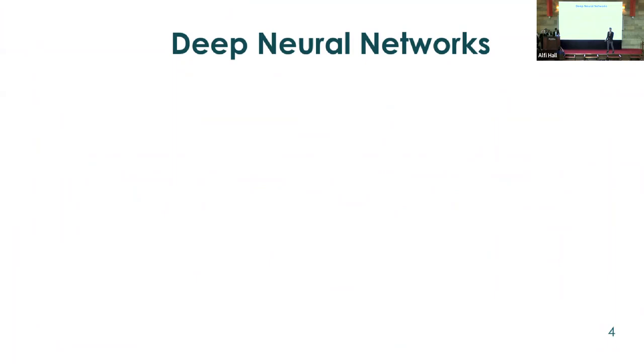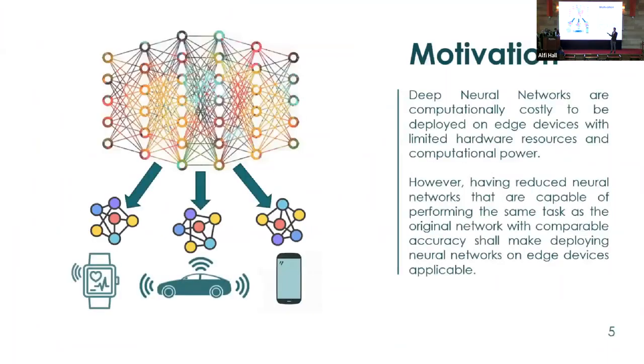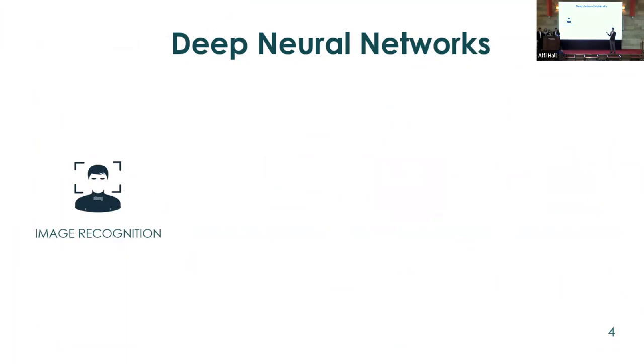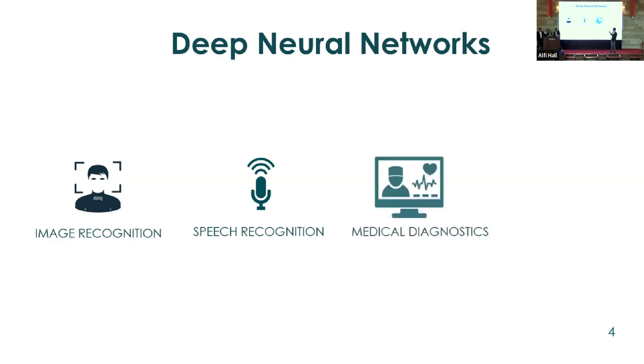So basically, many of the real-life applications that we are using in our everyday life are based on deep neural networks. These include image recognition, speech recognition, medical diagnostics and smart assistants like Google Smart Assistant and Siri.